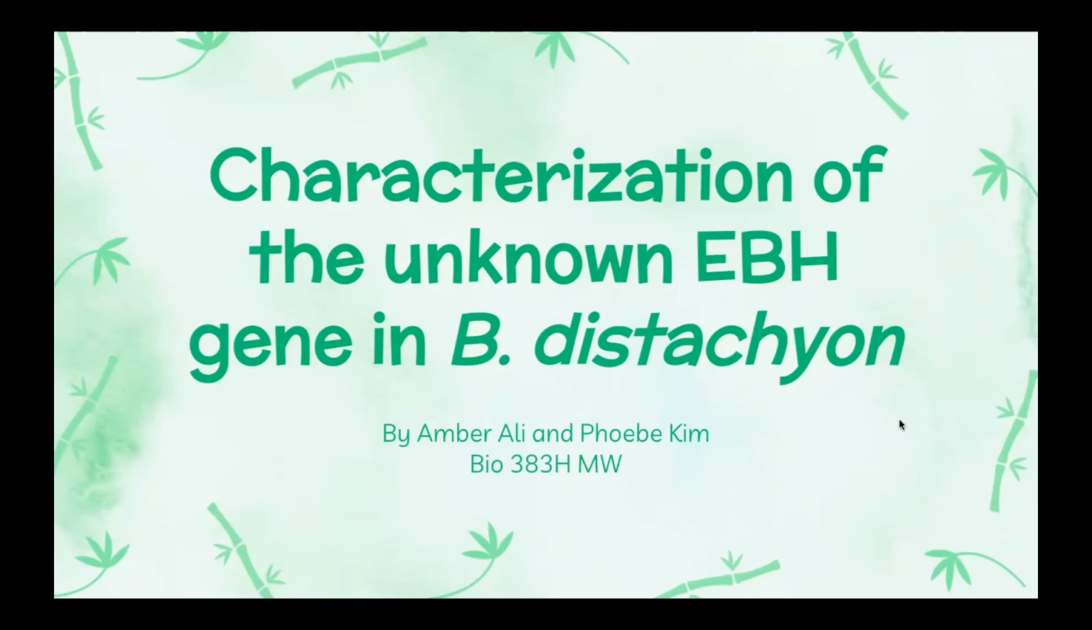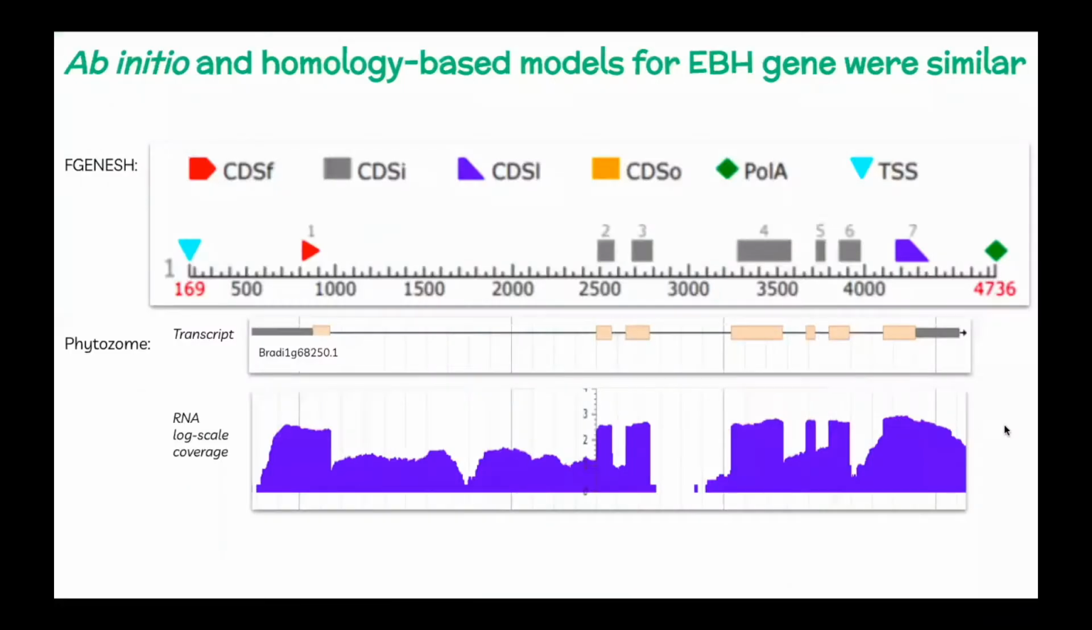We are group EBH, and today we'd like to share with you how we attempted to characterize our unknown gene in Brachypodium distachyon. So to begin our research, we started by generating an ab initio and a homology-based model for our gene in order to get a sense of the major transcriptional and translational landmarks within our gene sequence. The FGENESH algorithm predicted that our gene was encoded on the positive DNA strand, contained 7 exons, and likely encoded a polypeptide of about 330 amino acids.